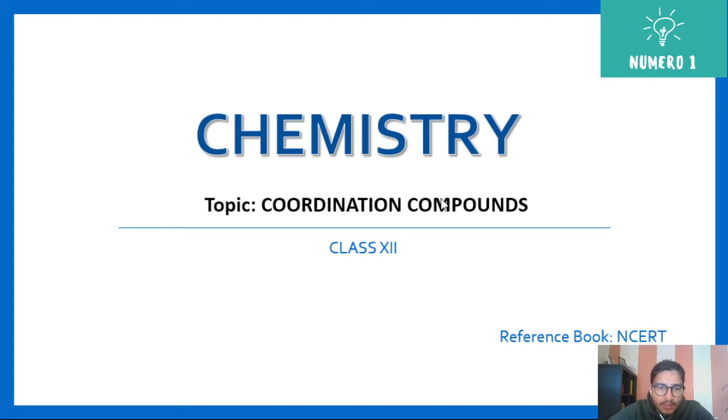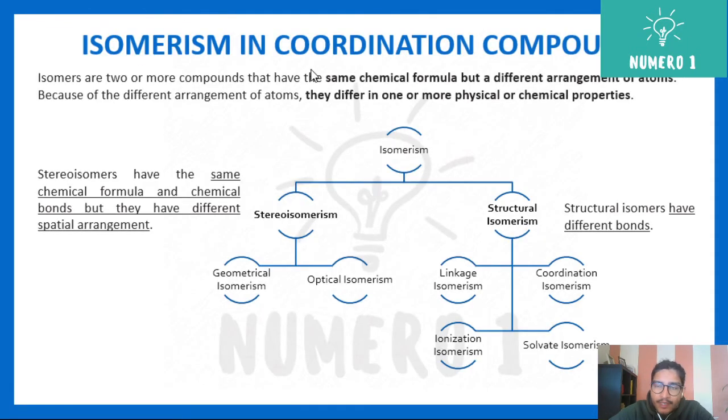The next topic here is isomerism in coordination compounds. So we all know isomers. Okay, so what are isomers? They are two or more compounds that have the same chemical formula, but they have different arrangements of atoms. Because of their different arrangements of atoms, what happens? They differ in one or more physical or chemical properties.